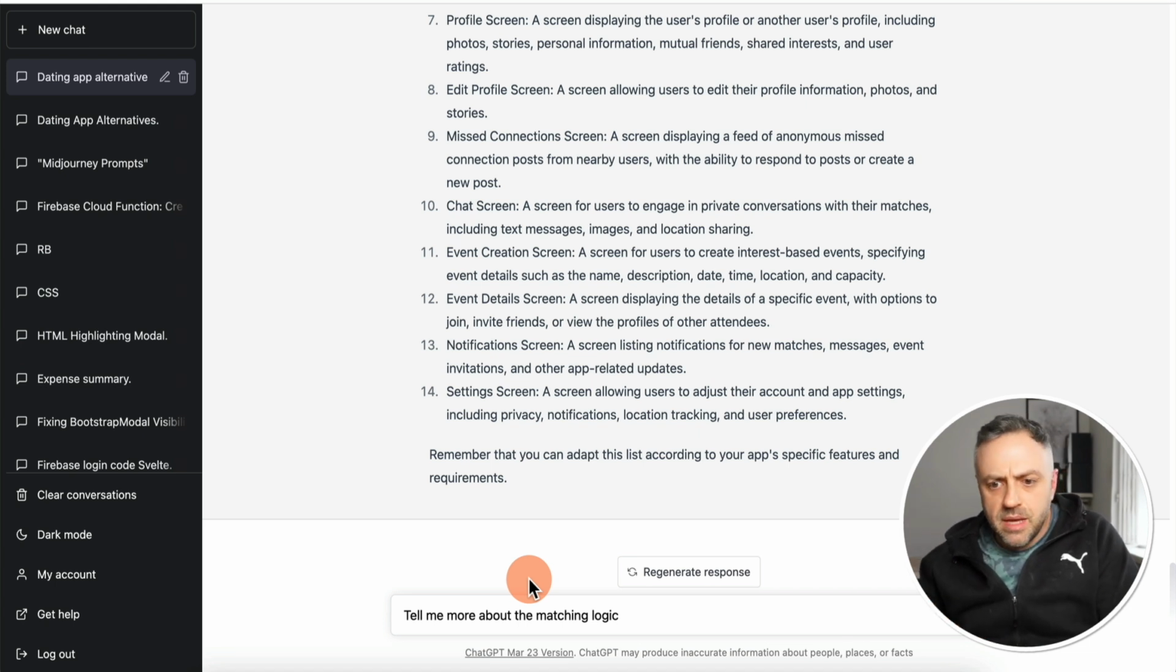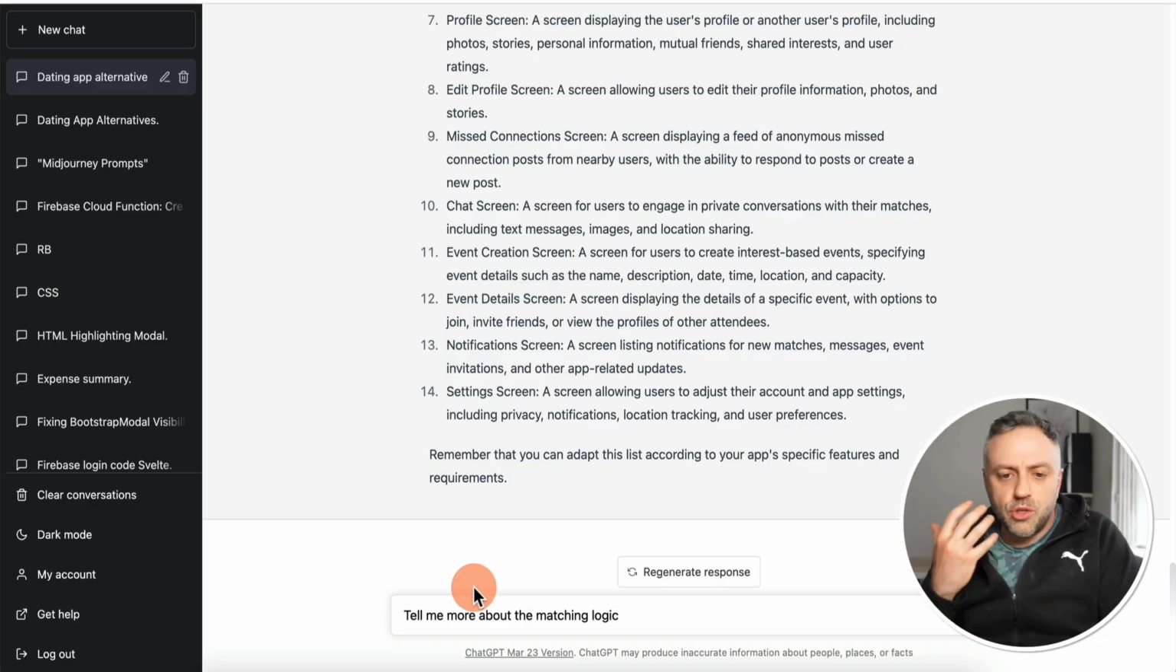Because this is a dating app, it needs some logic to match up people. When I built a Tinder clone with Flutterflow, I talked a lot about the matching logic, how you really have to understand how it works, because that's really the selling point of the app. That's the number one thing with the app. If you're not sure how the logic is going to work in this app, you can ask it: tell me more about the matching logic.